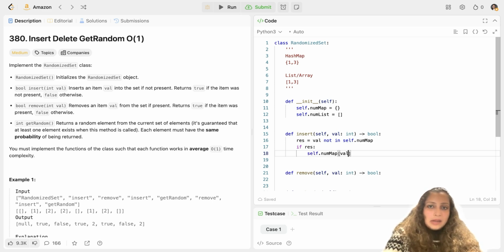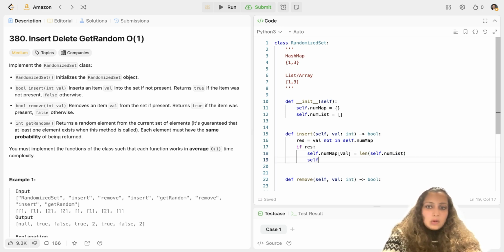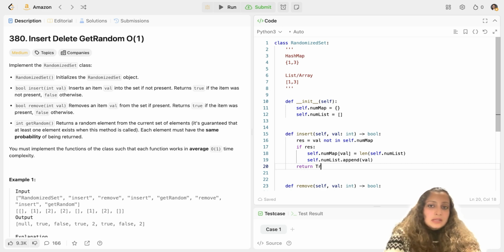So I insert this value, and what would be the value here? It would be the length of num_list, because the new value is to be inserted at the end of the list. So that's the index you need to save. And then I will also add it to my list, because I have to add the value to both the map as well as the list. So self.num_list.append(val). And finally, I have to return the result as well. I have to return true since I inserted the value. This is your entire insert function.